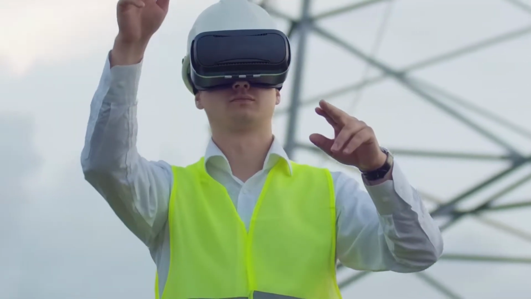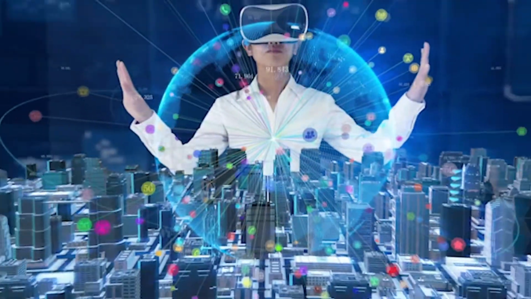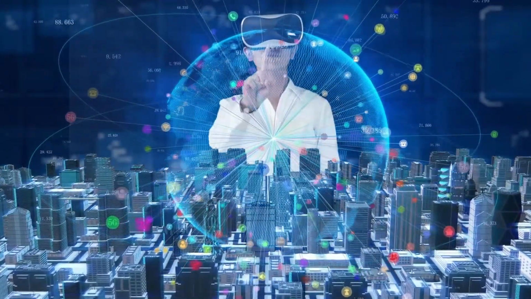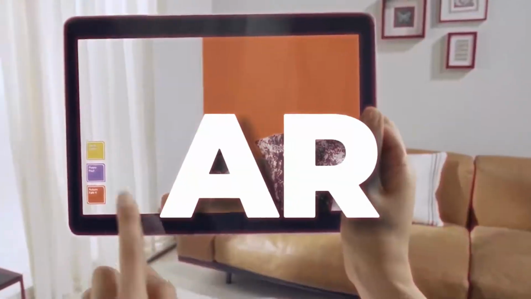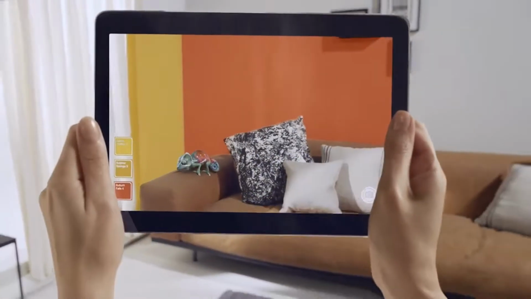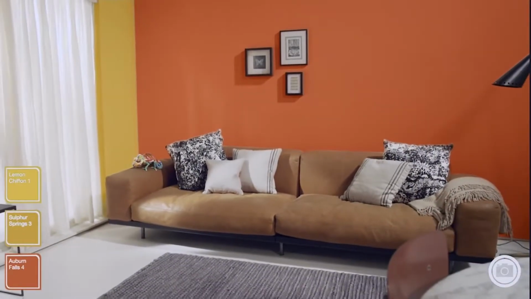You can see VR as a digital world that lives somewhere up in the cloud, and you can transport yourself into them through headsets. Unlike VR, which completely shows you a different reality, AR only enhances and adds to what we already see. Instagram filters that add bunny ears or change your appearance are an example of augmented reality because it adds to what you see and it's rooted in reality.